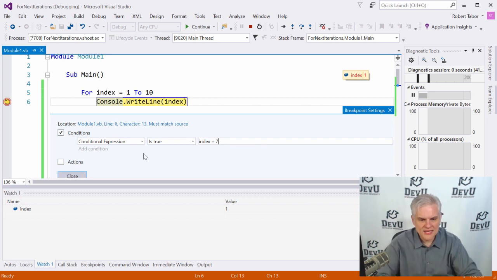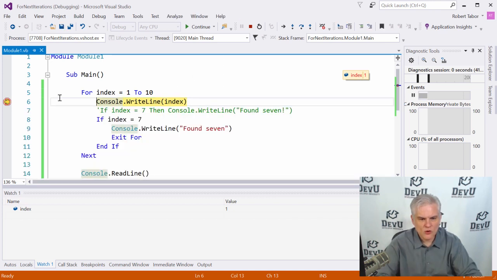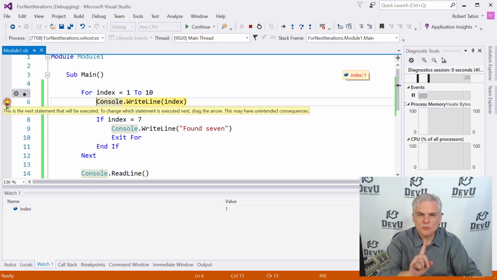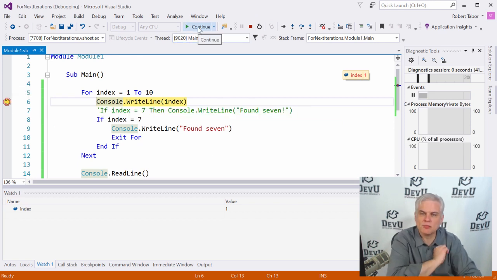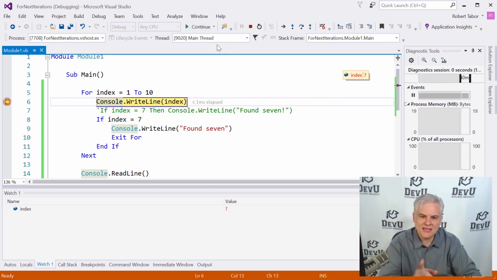So whenever we hit that point, I'm going to say, let the breakpoint stop the execution of the code. Otherwise, let's just go ahead and blow our way through 1 through 6. And so now I hit the continue button. Let's hover our mouse cursor over our index, or we can just see it off here to the right-hand side. It is, in fact, 7. I'm done with that now.